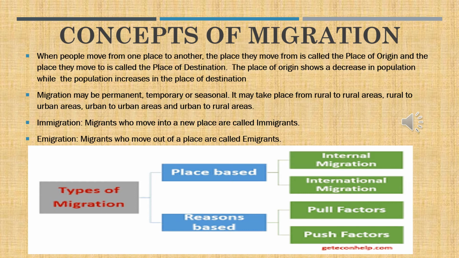Pull factors means the urban area is pulling the rural people towards it, showing plenty of infrastructural facilities, and the rural area is pushing out the people with less economic resources. So the people move from the rural areas to the urban areas.